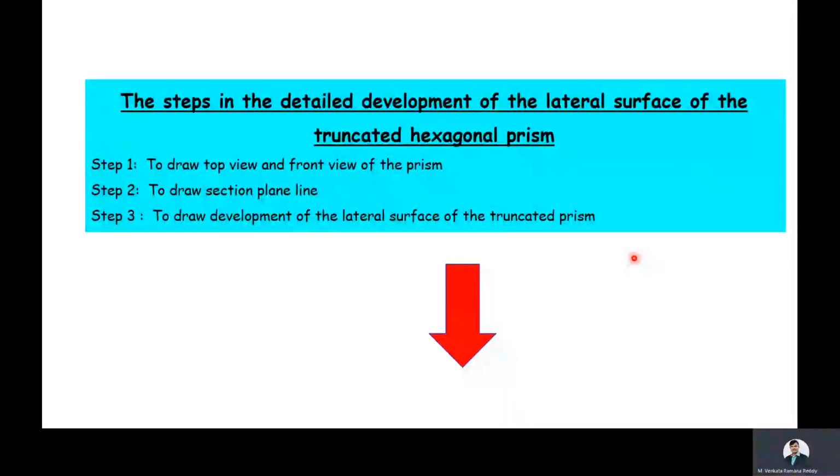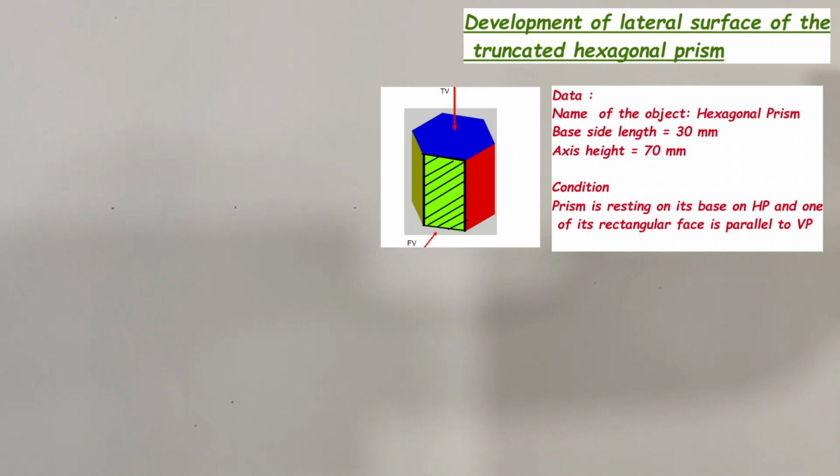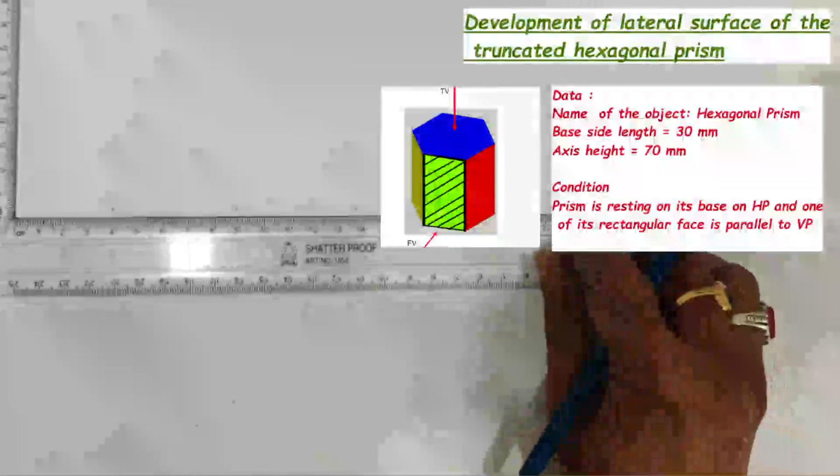Now we'll enter into the detailed construction. Here, we are going to develop the lateral surface of the truncated hexagonal prism. The hexagonal prism is resting on its base on HP and one of its rectangular faces is parallel to VP. In this position, we need to draw the top view as well as the front view of the hexagonal prism. For that, we need to first draw the XY line.